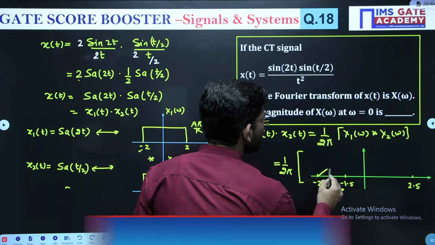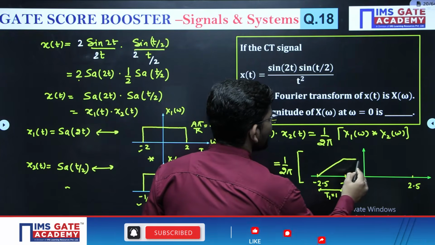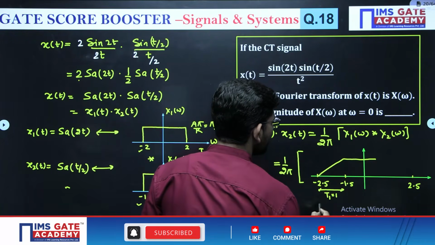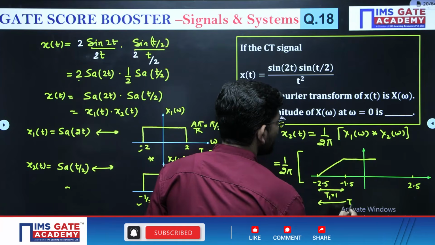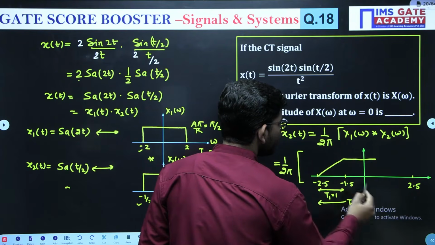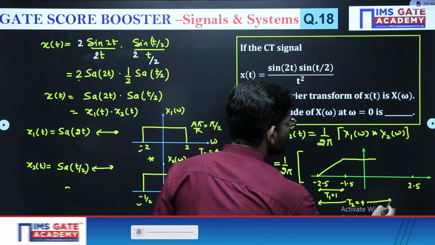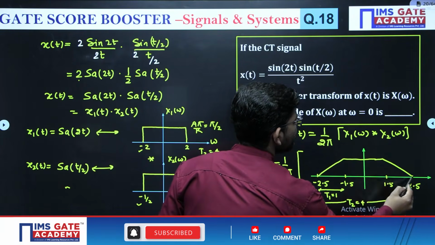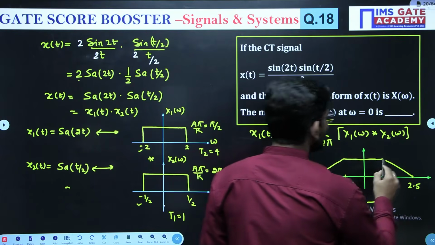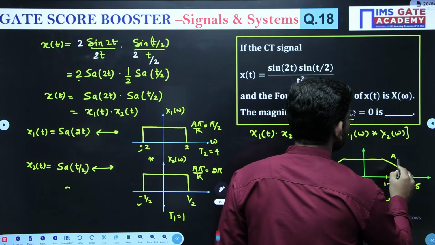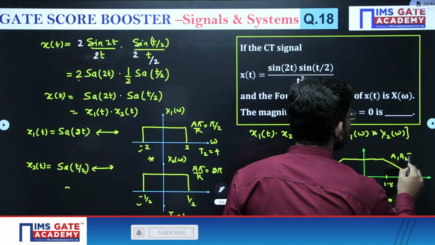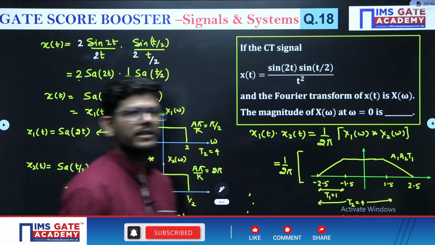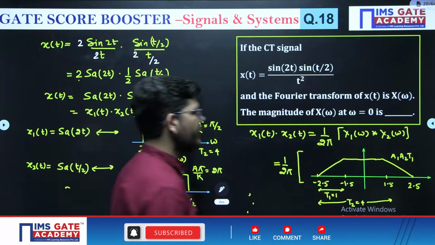So here your ramp will become a step. Now T2 you have to measure from here, and T2 is 4. So you will reach here up till 1.5. And just like this you will move. What is going to be the magnitude? Magnitude is A1, A2 into the lower distance, A1, A2 into T1.